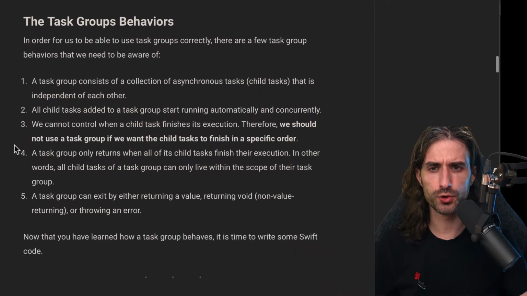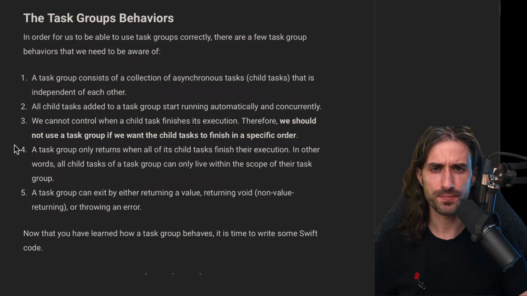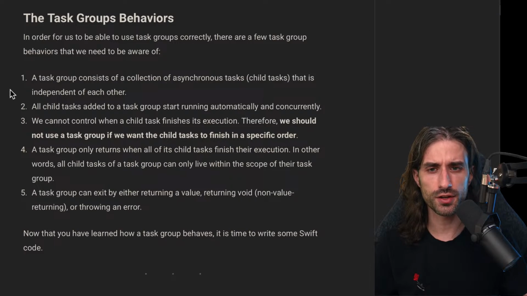So in order for us to be able to use task groups correctly, there are a few task group behaviors that we need to be aware of. A task group consists of a collection of asynchronous child tasks that are independent of each other. So we can see the same requirement as for async-let, which is that all of the concurrent calls have to be independent from each other, meaning that call number 3 doesn't depend on the result of call number 1, that kind of thing.